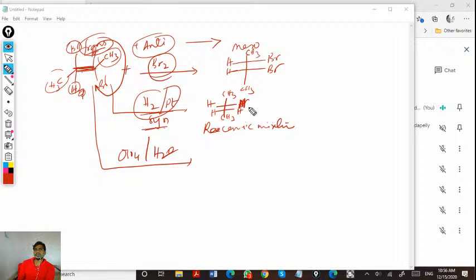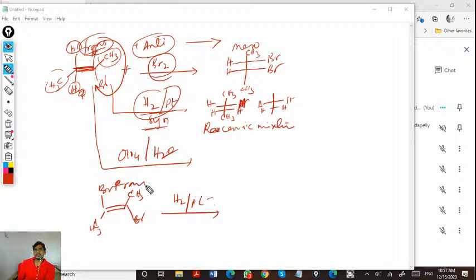If it is optically active, you need to write another product also like this. For example, if I take 2,3-dibromo trans 2-butene and treat it with hydrogenation, this is a trans product and this is an addition.